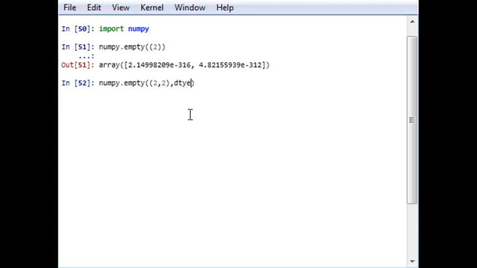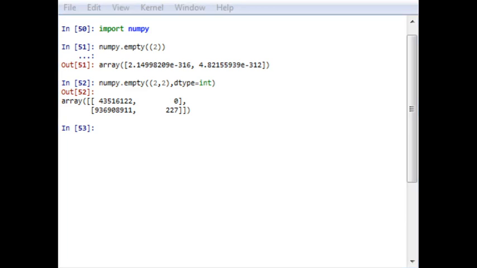If I write integer, then it will work. It is showing some error. I don't know why. I have to check it and I will let you know further.